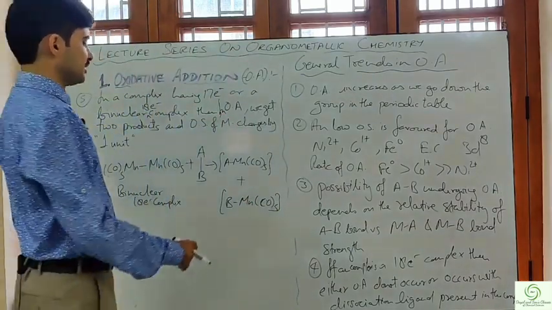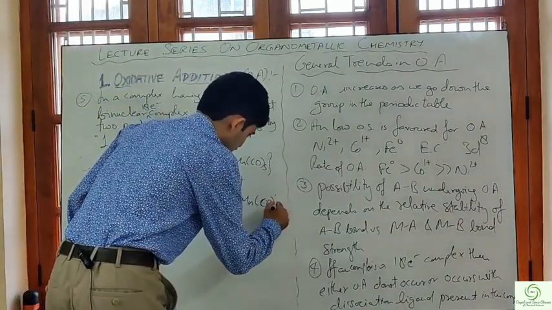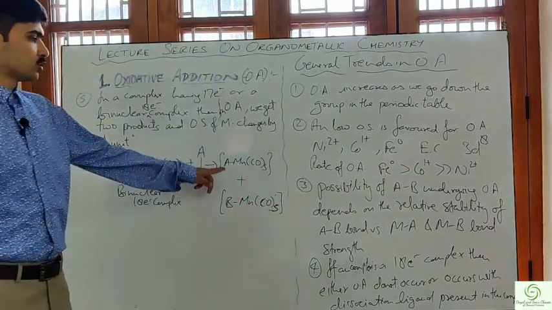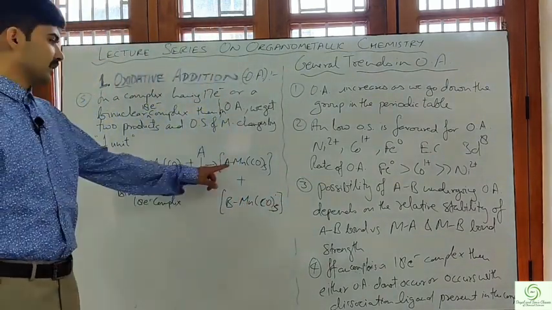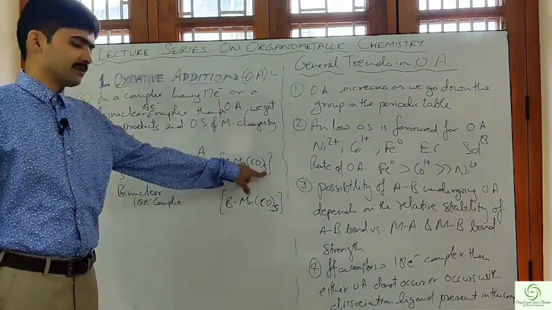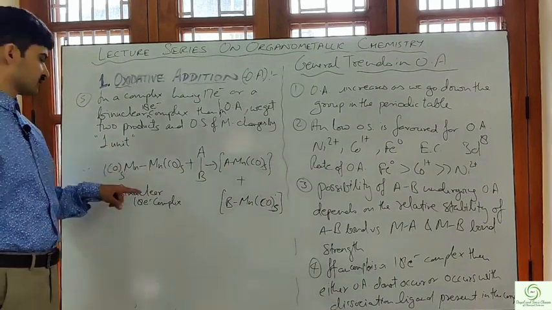This will give me these products. So what's happening? We are getting two different products. One is Mn bonded with MnCO. Now if we check the oxidation state.